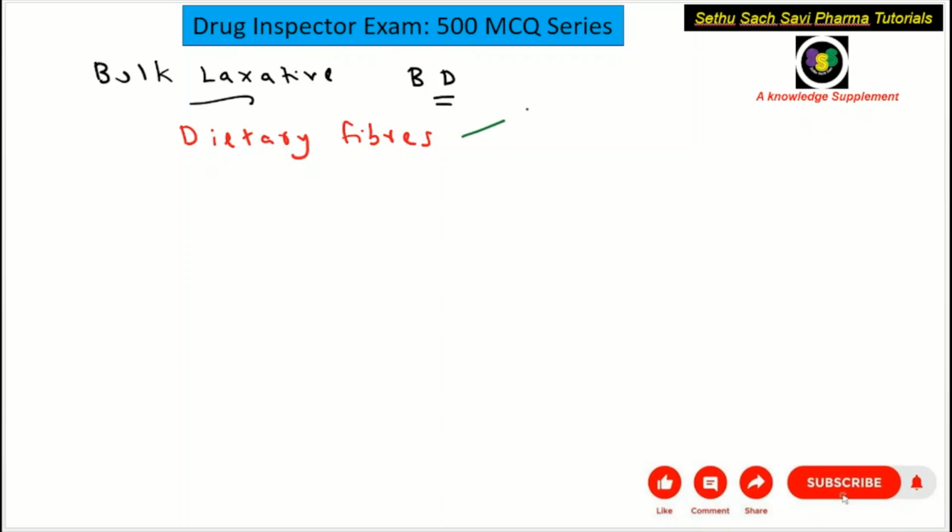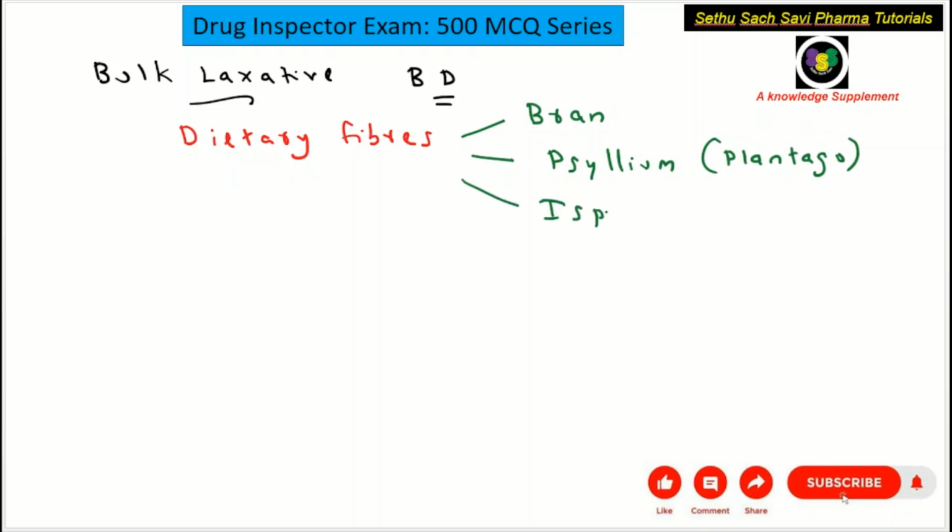Among dietary fibers, the examples include bran, psyllium. Psyllium comes from the plantago seeds, psyllium is also called plantago, isabgol, methyl cellulose. So these are the dietary fiber category. So these are bulk laxatives.